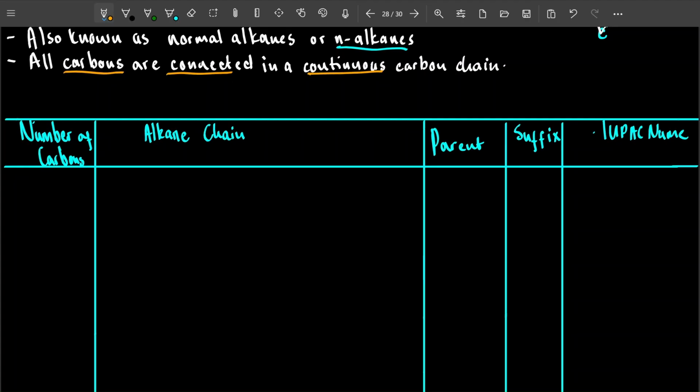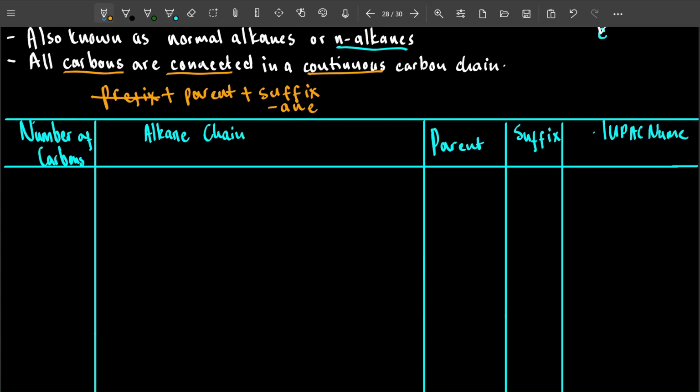Now, their naming, since they have no substituent, that means they have no prefix. So that means we normally say that IUPAC is prefix plus parent or root, right, plus suffix. But in this case, we don't have prefix. So it's going to be parent plus suffix. Why? Because they have no substituent. And we know the suffix for alkanes, I'll say it again, is going to be dash ANE, right?